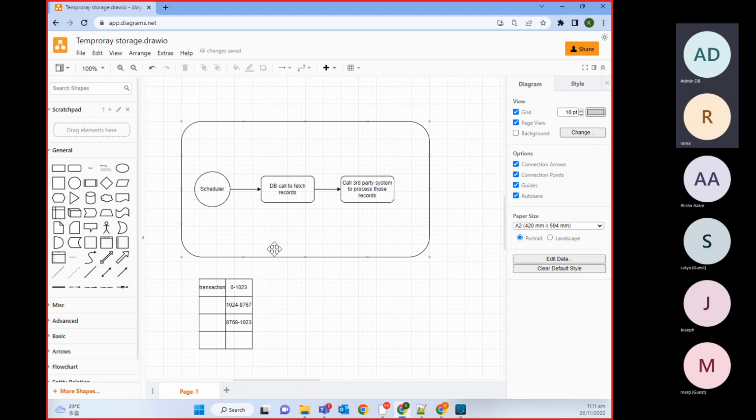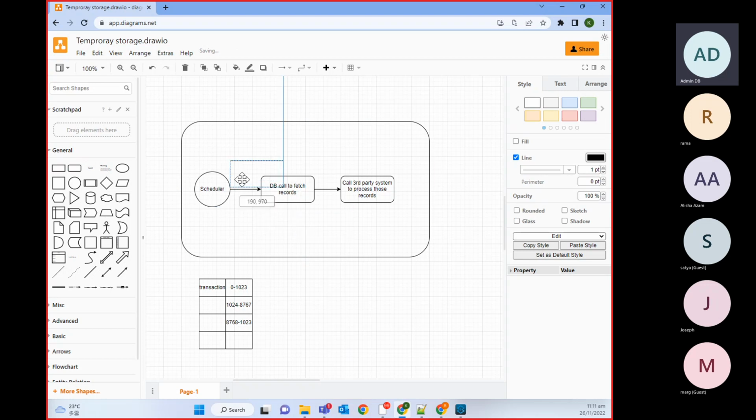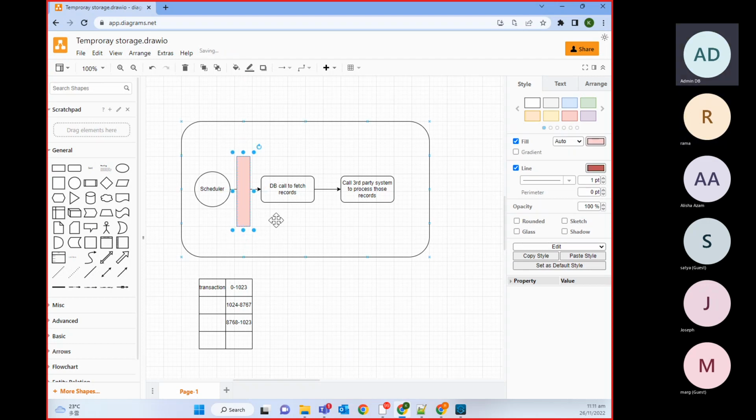So here we need to do watermarking. First watermarking we will do at this place, and second watermarking we will do at this place.